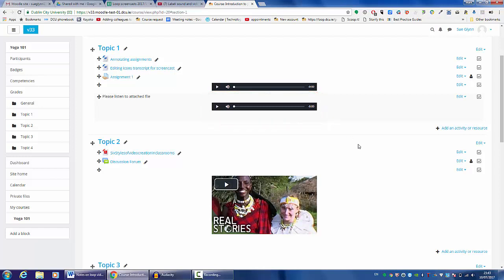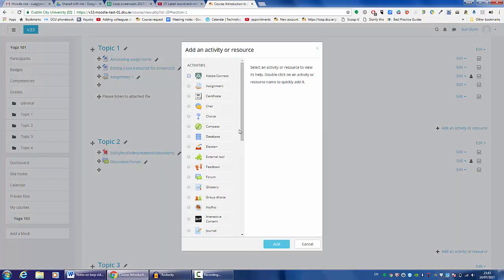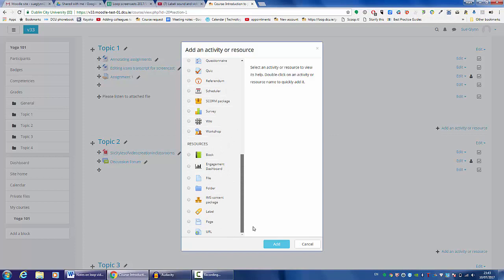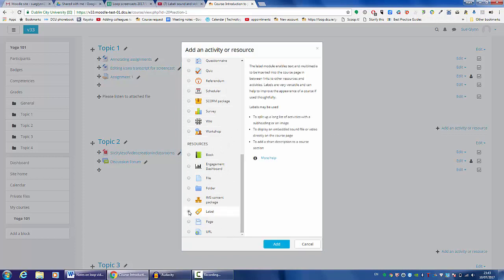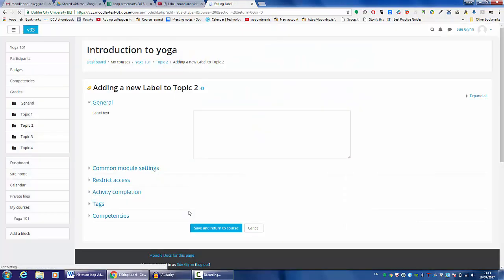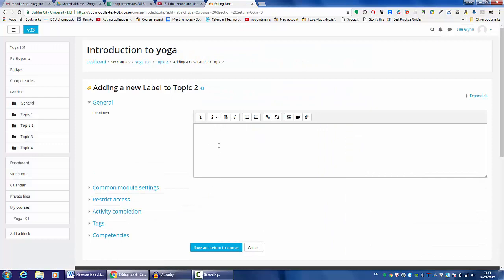To add a video file, again we click on Add an Activity or Resource. And again we go down and click on Label. We double click on Label. And again we can add text.